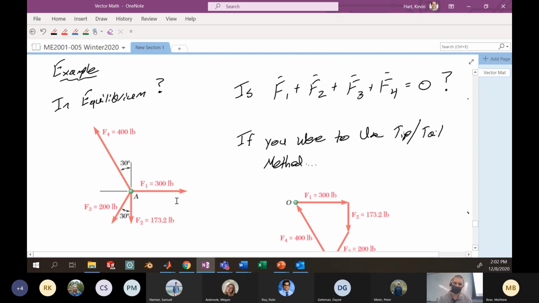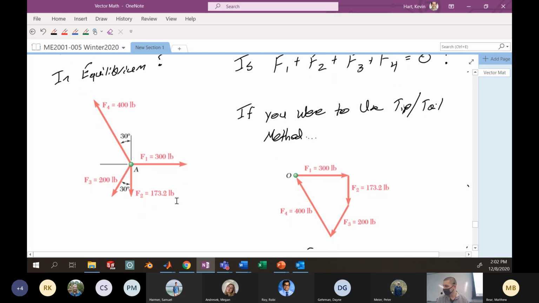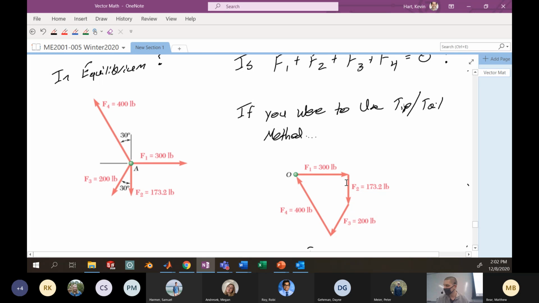We saw that if we go with the tip to tail method and put all these forces together, we would get back to our original location. And if we're getting back to our original location, then the resultant of all of these forces, when you add them all together, is going to be 0. That's what it means to be in equilibrium: the resultant of all of the forces acting at that particular particle is equal to 0.